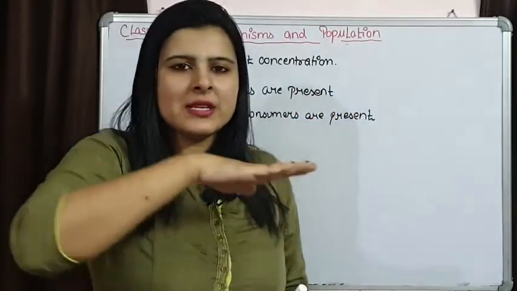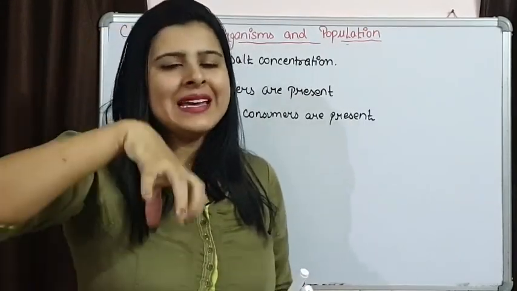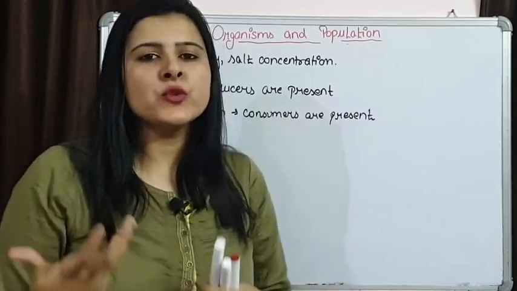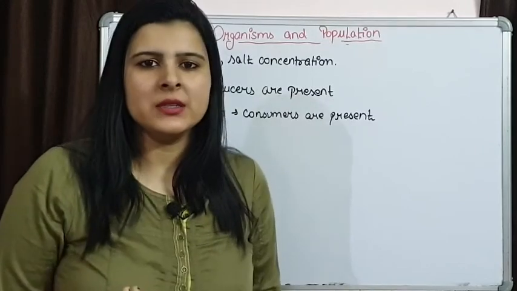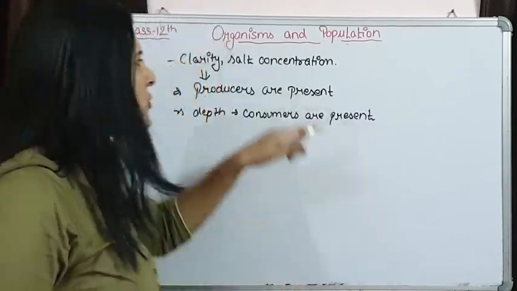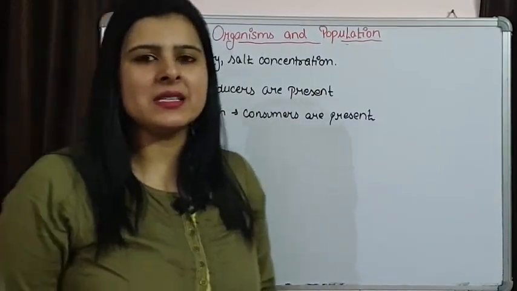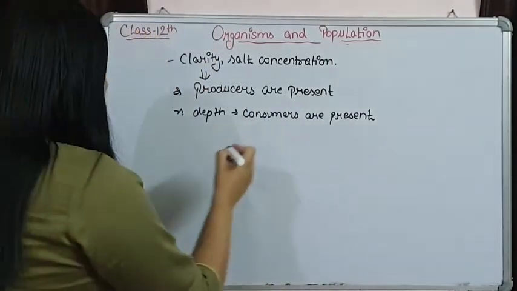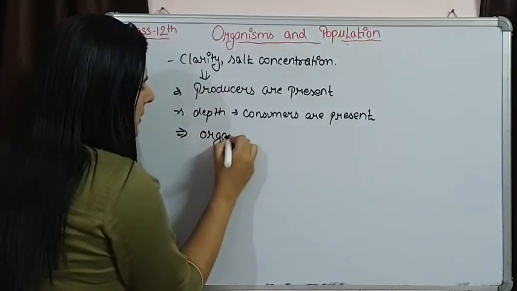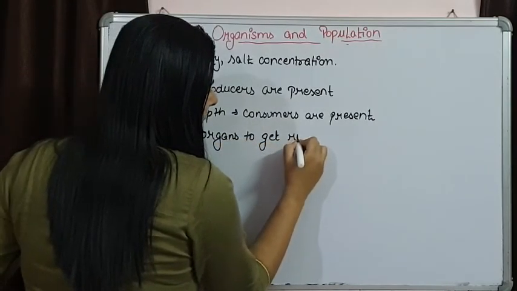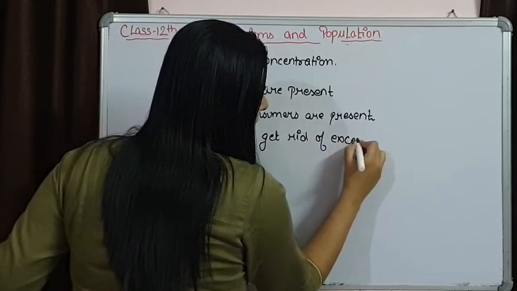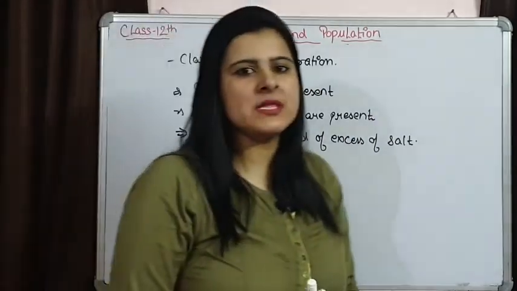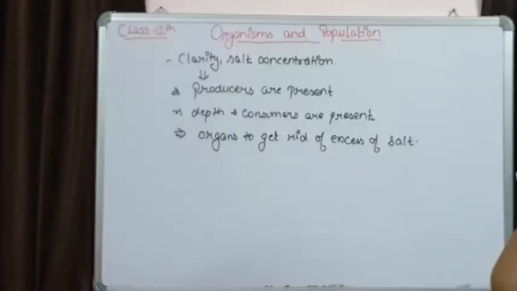Some organisms live on the surface of water, while some organisms are living deep inside the water, where darkness is there, so they produce their own light. Some of them are bioluminescent, which produce their own light. For salt concentration, they have glands, they have organs which help them to get rid of excess salt. This is how the organisms manage themselves to live under different water conditions.